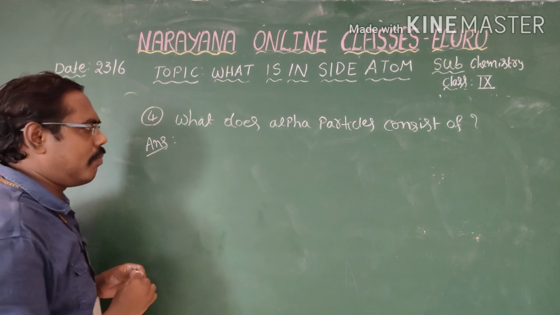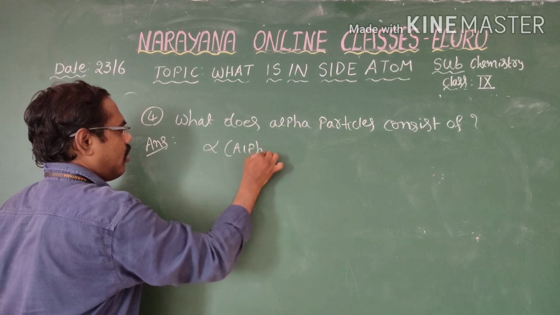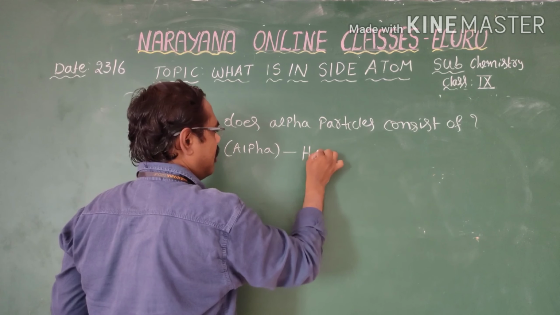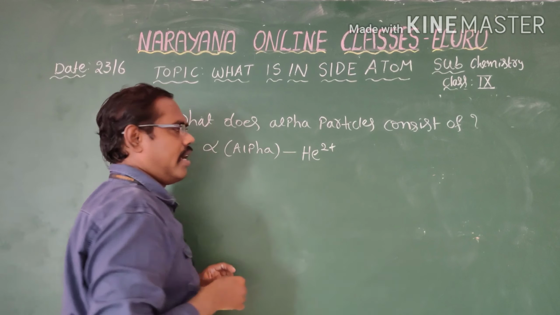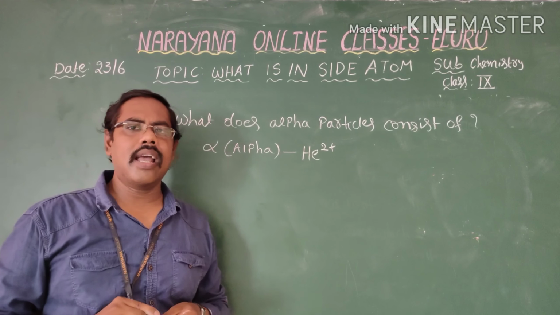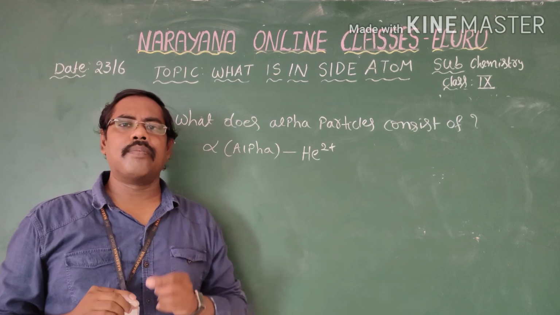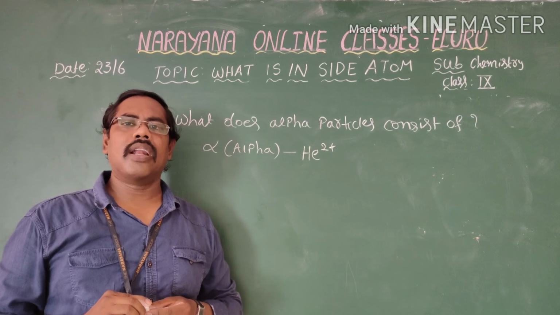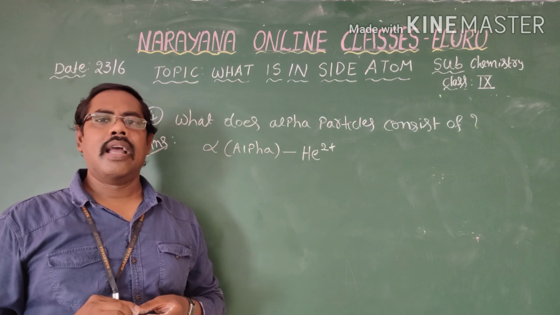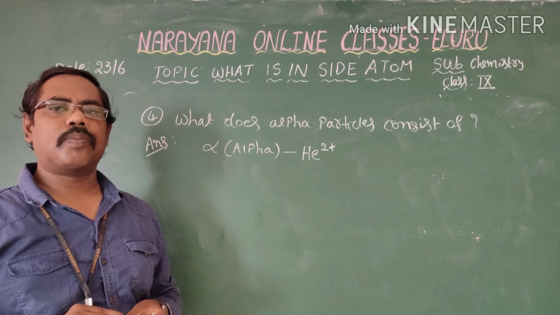Alpha particle means He2+ is called an alpha particle. That means from the helium atom we remove the 2 electrons. The resultant entity is called an alpha particle, which is a positively charged particle.